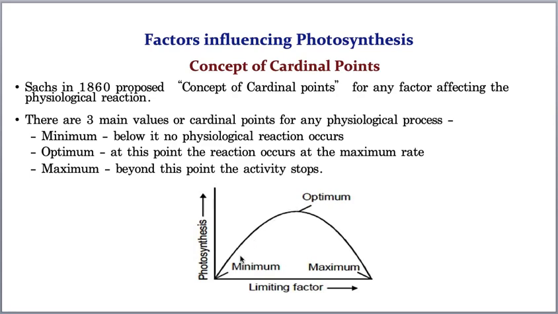For example, if you take food very less, you become weak, right, and sometimes you become ill also. Now let us take, if you take the maximum, more than the requirement of the food material, then also you will become sick, then also you won't be comfortable. That means if you have a moderate amount of the food material, then your health and your body will be in a comfortable zone, right? So optimum availability of the limiting factor only decides the success rate of any physiological activity.